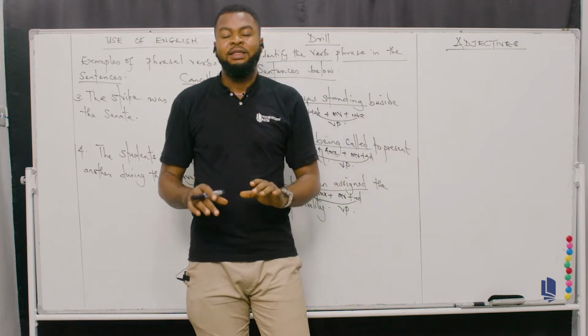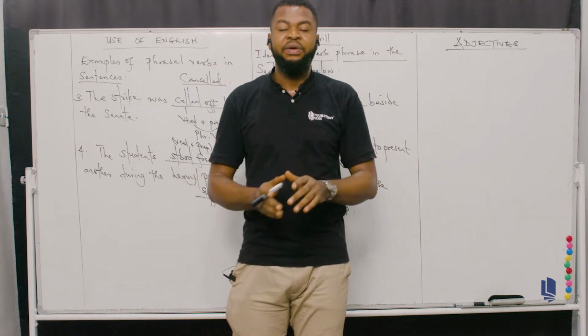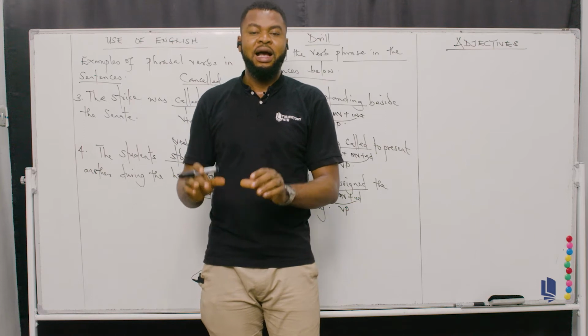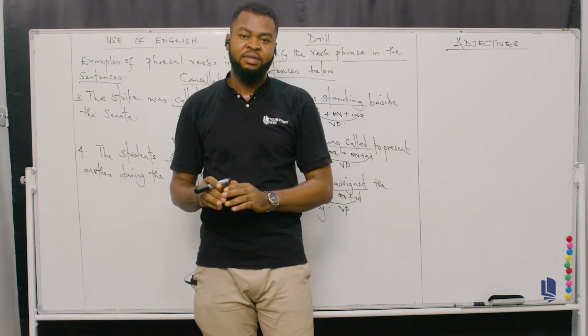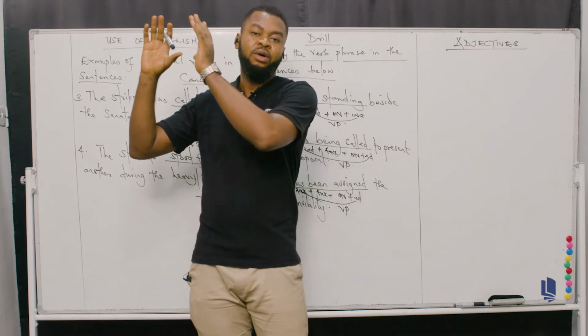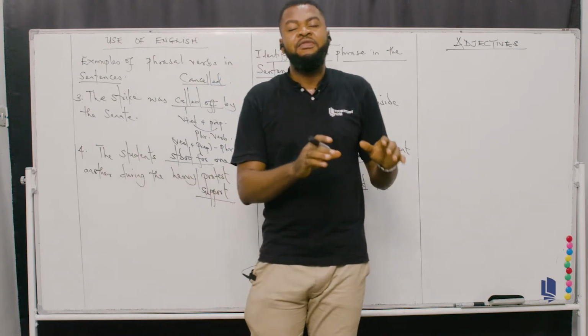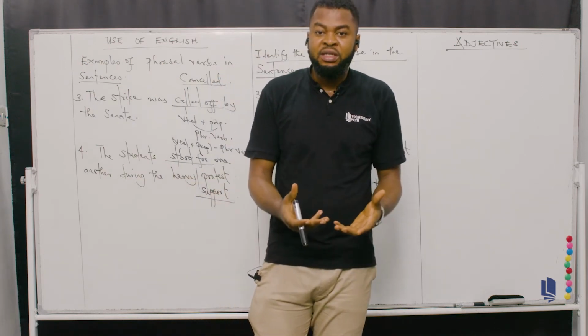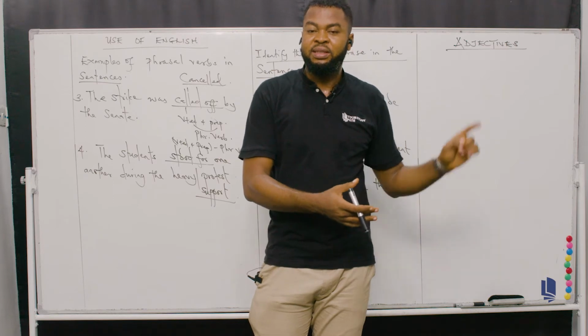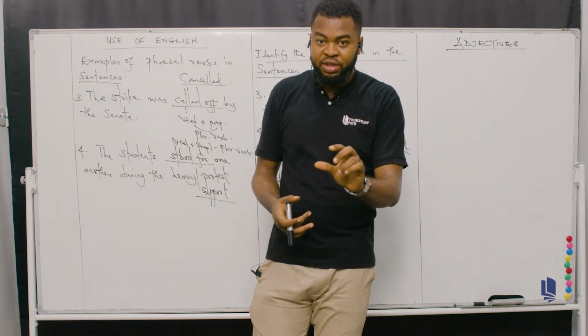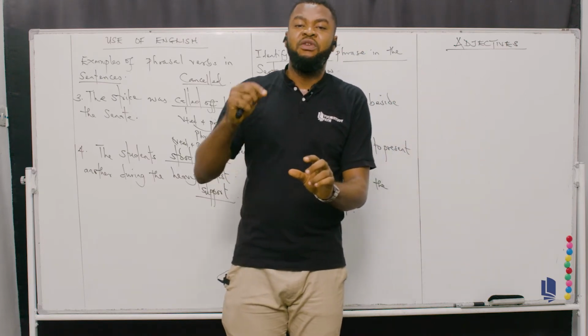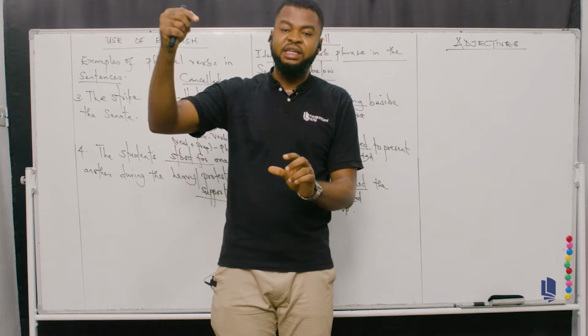And remember that an adjective performs the same function as an adjectival phrase and also as an adjectival clause, which means that the same function that an adjective performs as a word class, as a part of speech, is also the same function that it performs at the level of a phrase, even at the level of a clause.